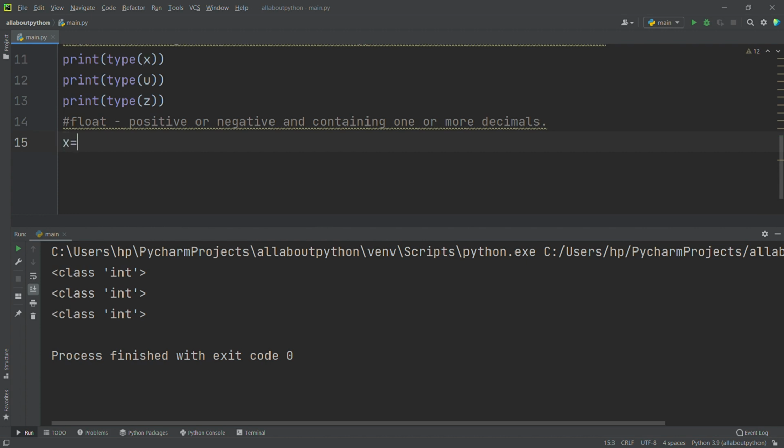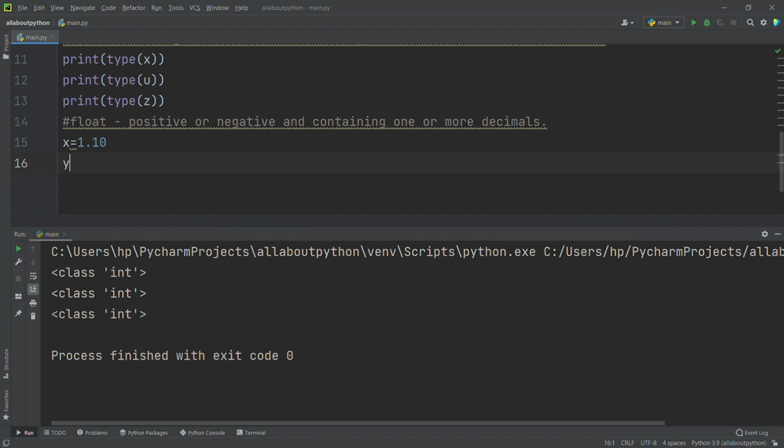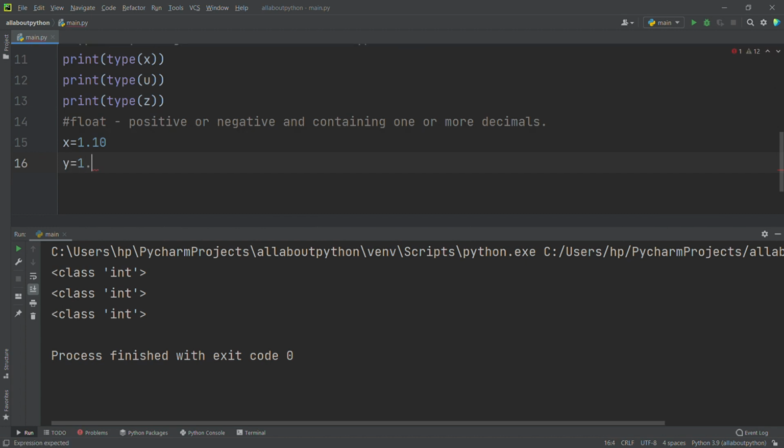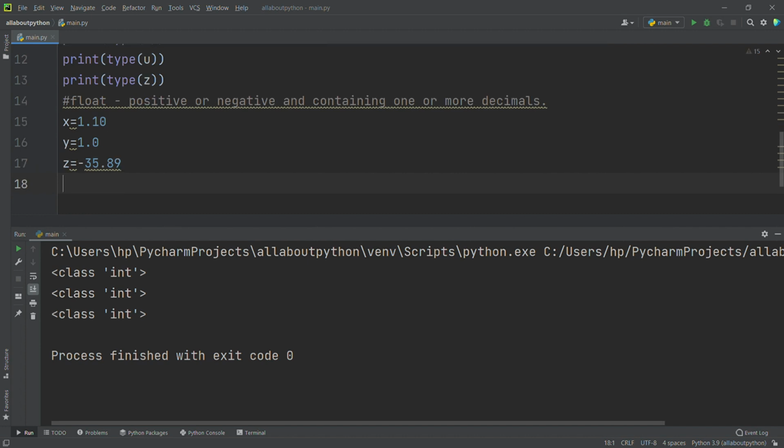x is equal to 1.10, y is equal to 1.0, and z is equal to minus 35.59. Now we'll see the type of each. Print type of x.